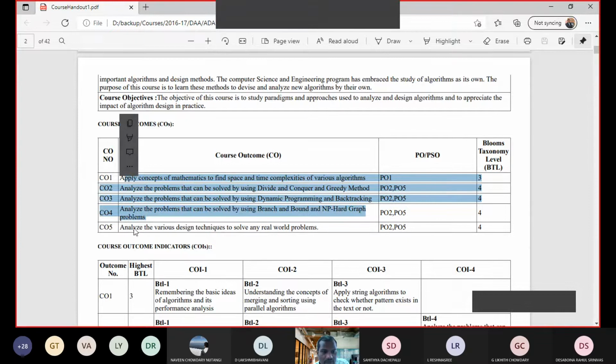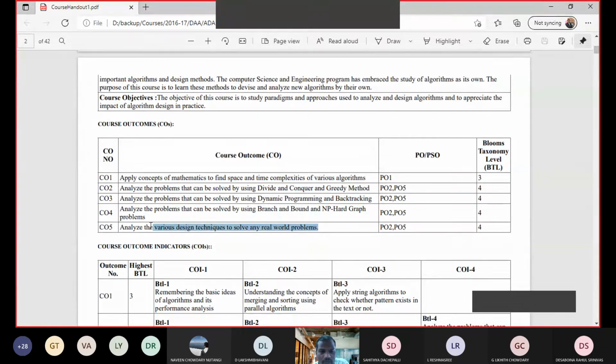And finally CO5. CO5 is all about the analysis of various design techniques to solve real world problems. Time to time in skilling hours, you are given so many challenges on HackerRank, CodeChef. Some of these exercises are given to you.